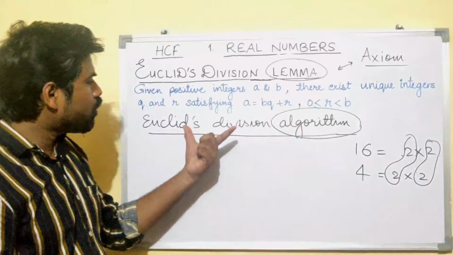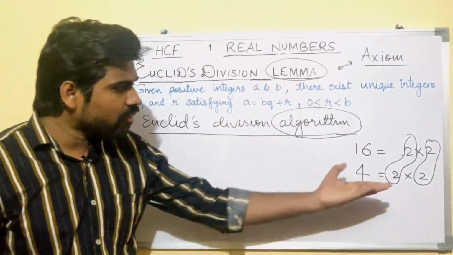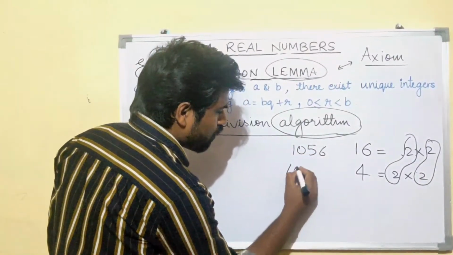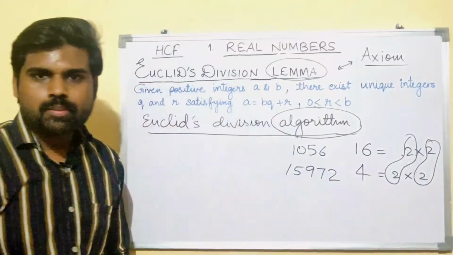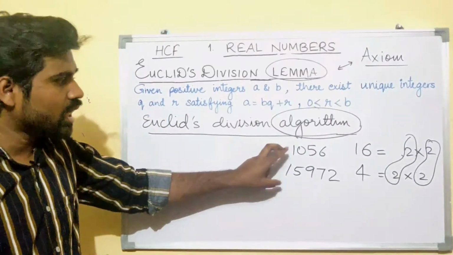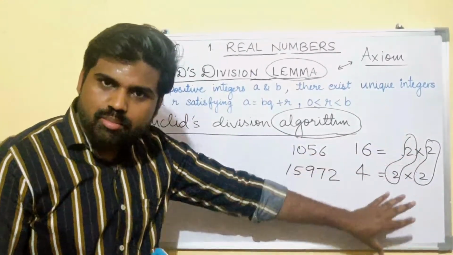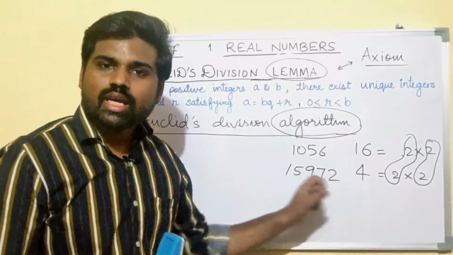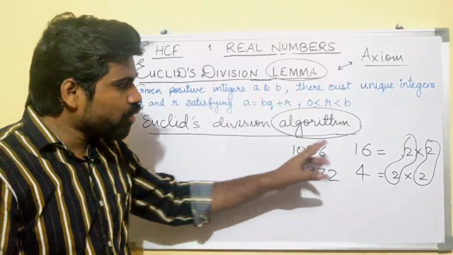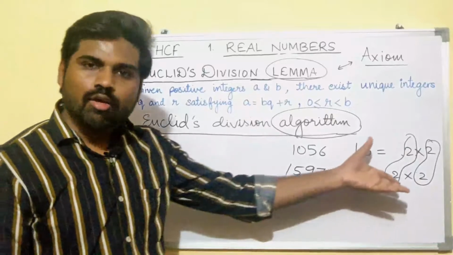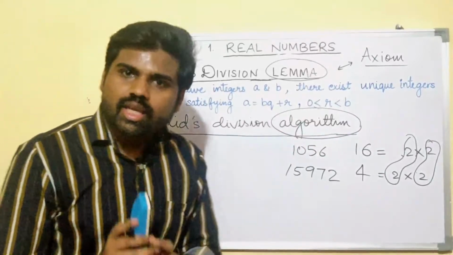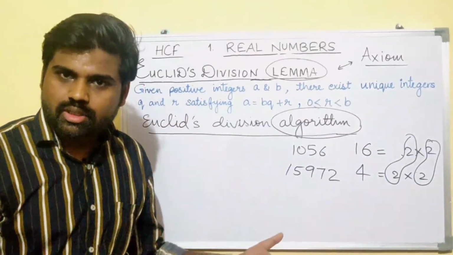Now you would be asking, why do we need this method to find the HCF when we have this method? Can you tell me what is the HCF of this number? A little bit tough, no? Why? Because the numbers are larger here, right? The factorization method is useful when the numbers are small. And when the number is larger, we find it difficult to find the HCF using the factorization method. So this is why we are studying Euclid's division algorithm to find the HCF of two or more numbers,